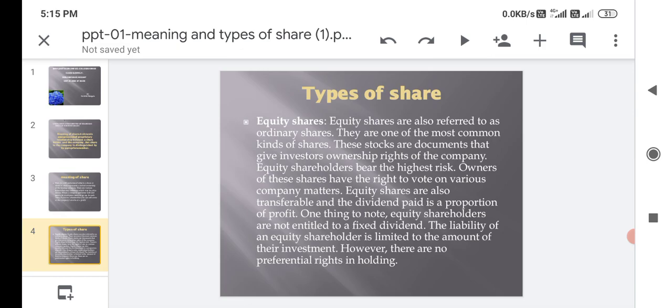Equity shareholders bear a high-stake risk. Owners of these shares have the right to vote on various company matters. Equity shares are also transferable, and the dividend paid is a proportion of profit. One thing to note, equity shareholders are not entitled to a fixed dividend. The liability of an equity shareholder is limited to the amount of their investment. However, there are no preferential rights in holding.